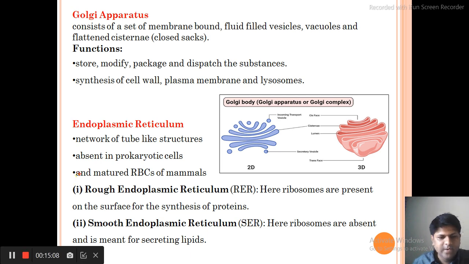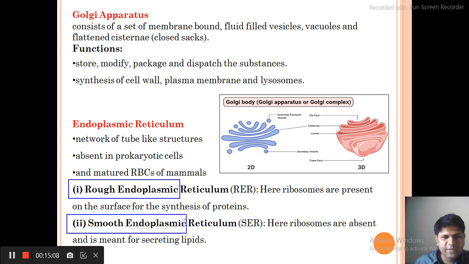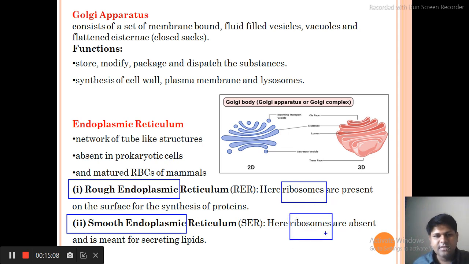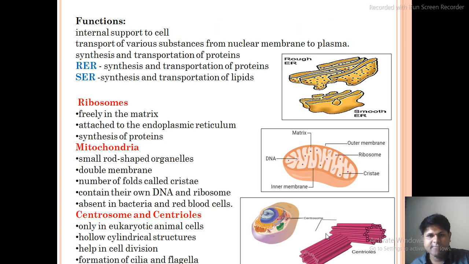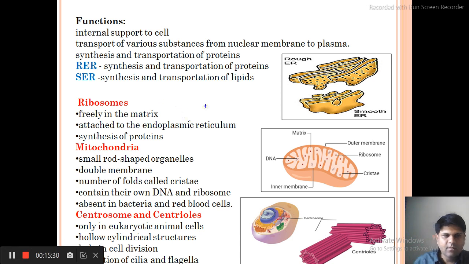They are of two types. One is rough endoplasmic reticulum, which has a rough surface, and the other is smooth endoplasmic reticulum, which has a smooth surface. Why are they rough? Because ribosomes are present over them, that makes them rough, and if ribosomes are absent, then they are smooth in nature. Okay, here you can see the diagram of rough endoplasmic reticulum and smooth endoplasmic reticulum. On the rough endoplasmic reticulum, ribosomes are present.